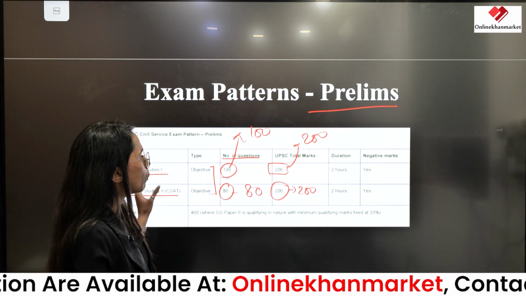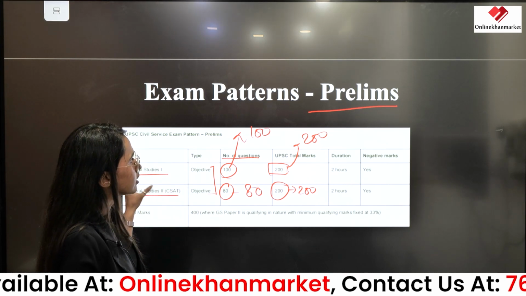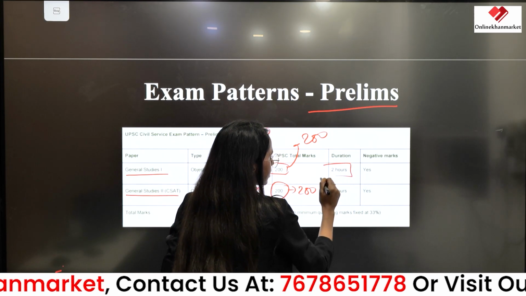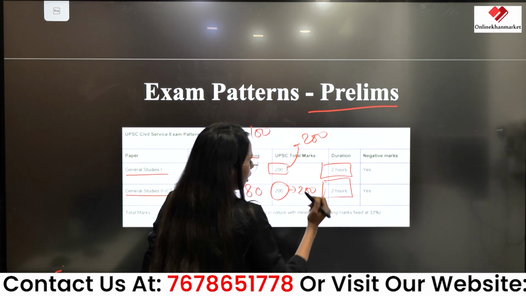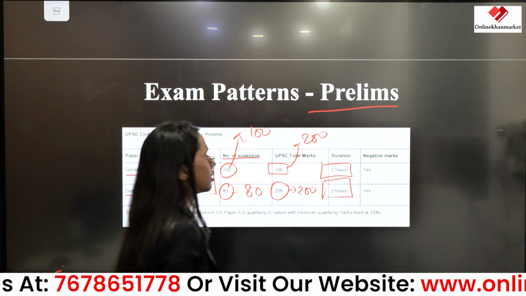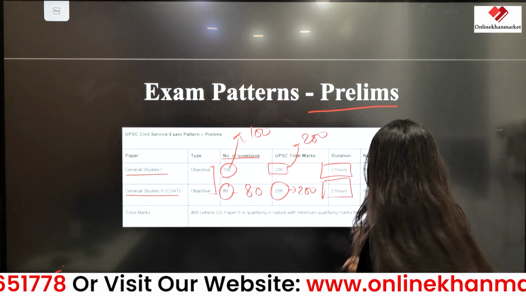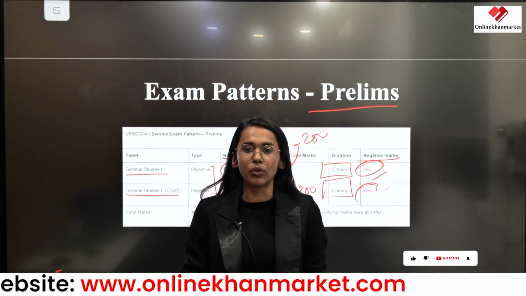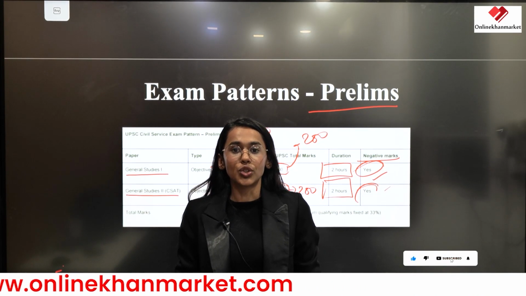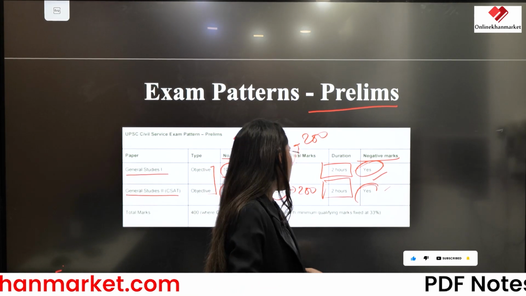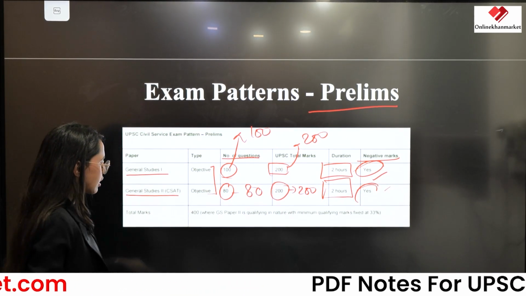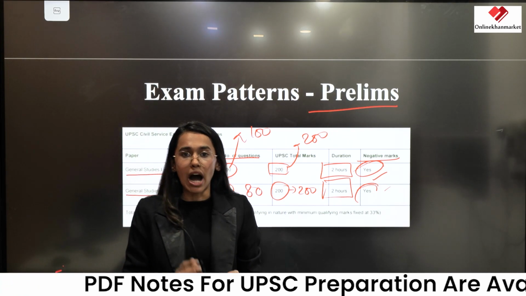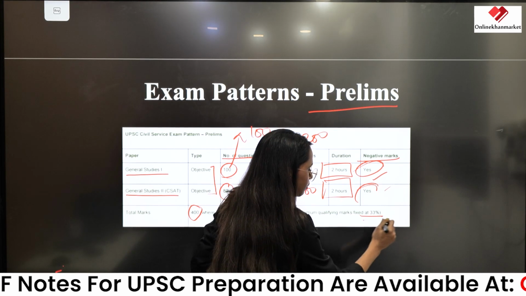Duration: how much time you need for this exam. The duration of the examination is 2 hours, same with General Studies number 2. Yes, there is also negative marking. If you attempt any question and you are not confident about it, there will be negative marks. The total paper marks are 400, and the minimum qualifying marks you need are 33%.